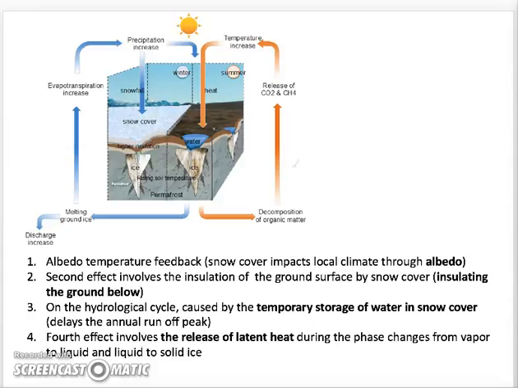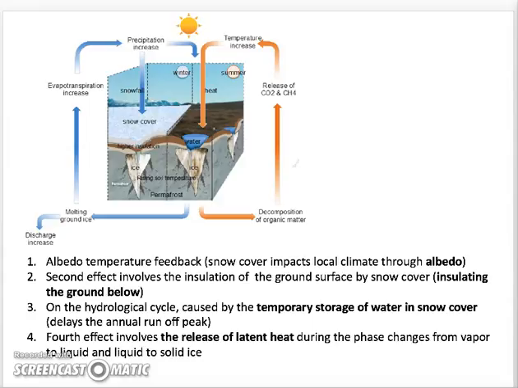The third effect is on the hydrological cycle, caused by temporary storage of water in snow cover. This delays the annual runoff peak. The fourth effect involves the release of latent heat during the phase changes from vapor to liquid.